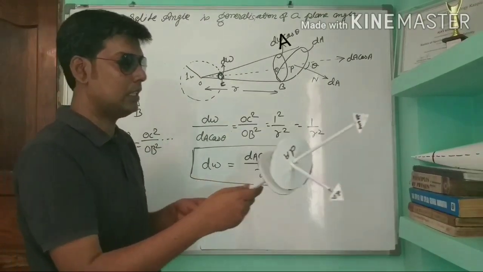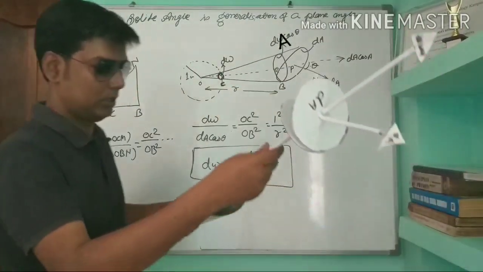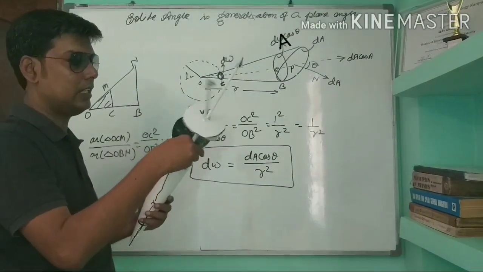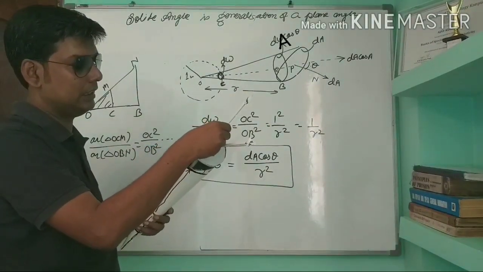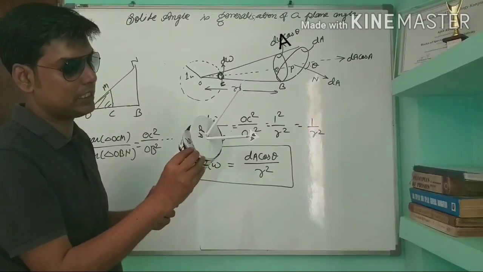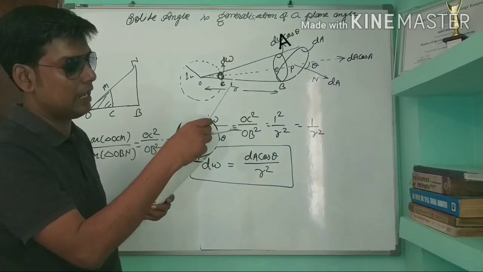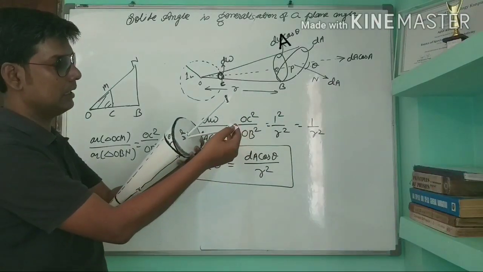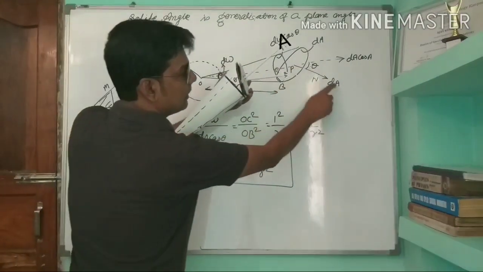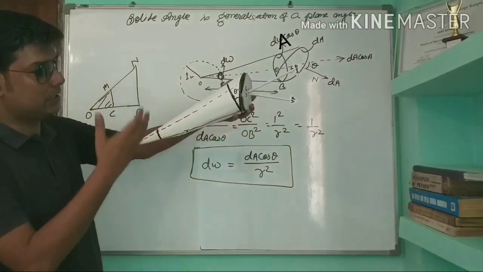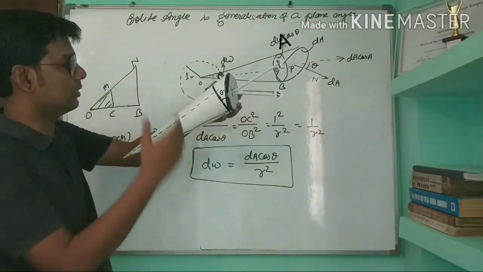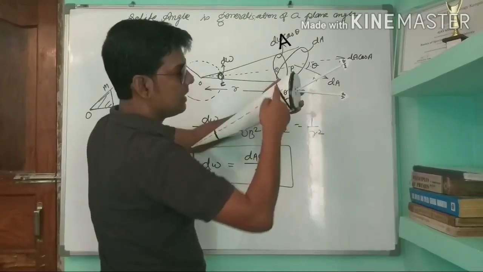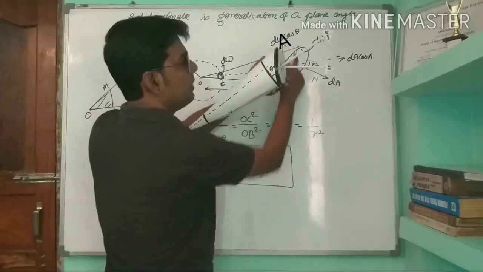So what I am doing? I am constructing this cone, and this axis will pass through the center. So it will be like this. This projection dA cos theta will go inside this way. Now here, this is the dA. This is a very good model to visualize the solid angle. So this is dA, and the projection inside will be dA cos theta.